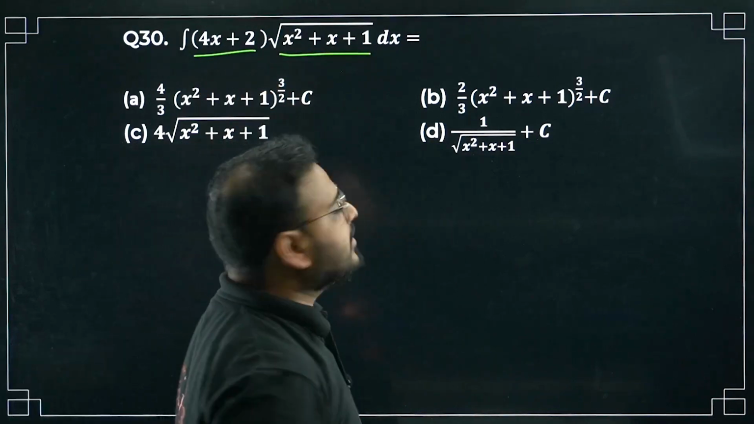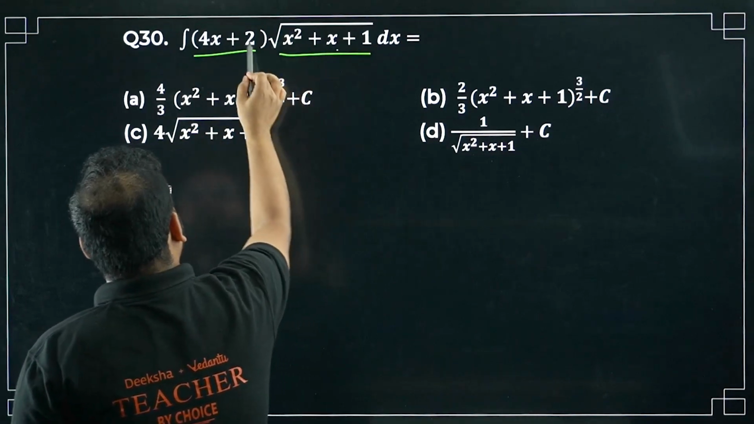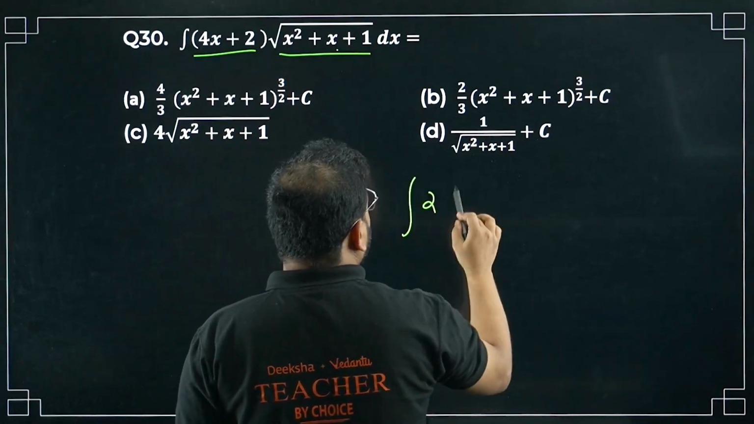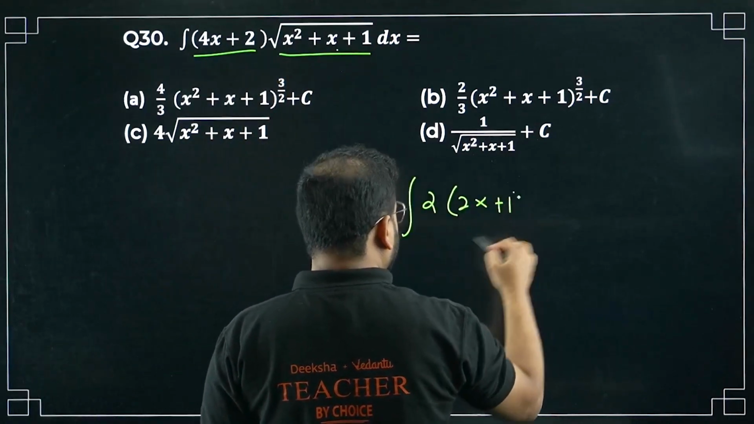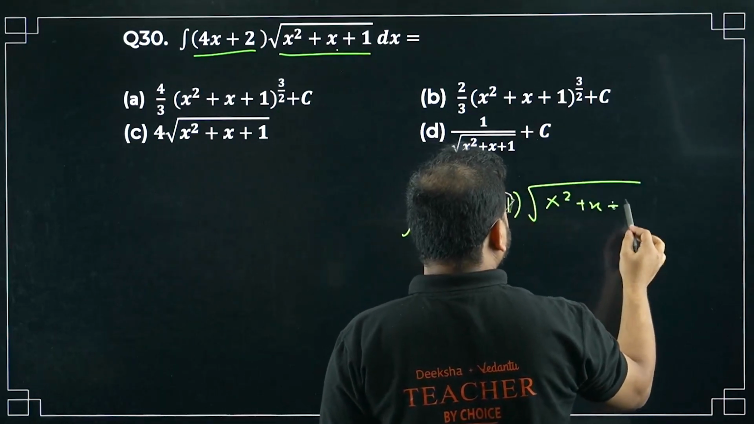That's why they have given, right? But right now it doesn't look like it. X square is going to be 2x, okay? X will be 1, sir, but we have 2 and 2 here extra. Do one thing, take 2 common. Take 2 common, so it becomes 2 times (2x plus 1) integral of square root of x square plus x plus 1.